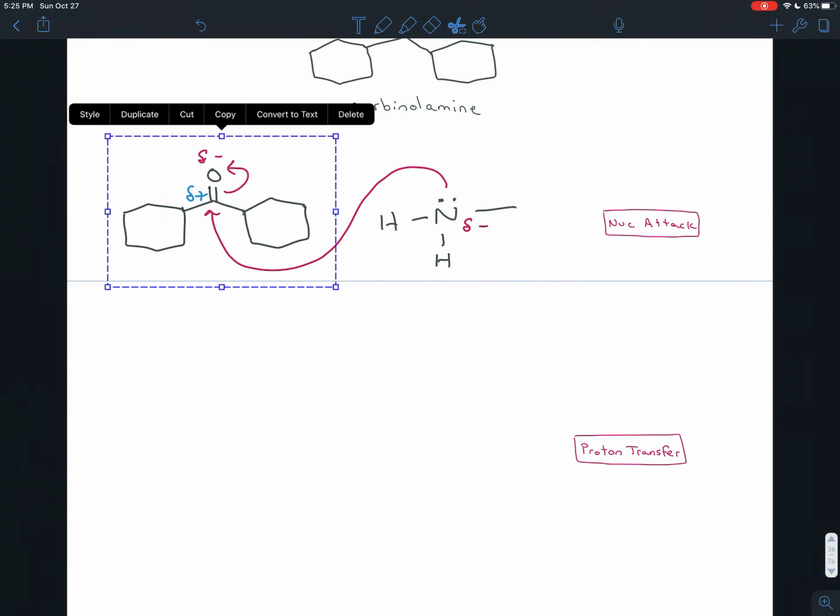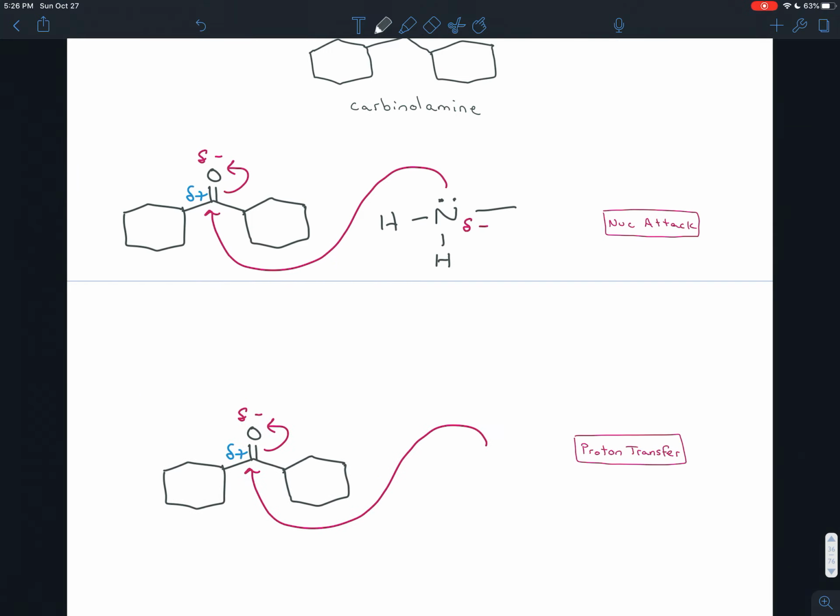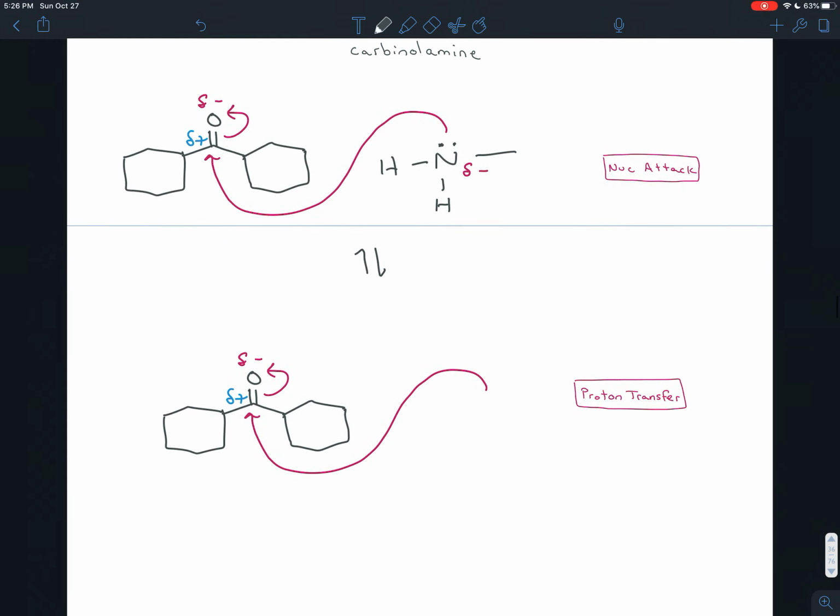So now notice how that molecule changes. In some ways it's going to be very similar, but in some ways it will be very different. So what you want to pay special attention to are the charges. So notice that pi bond won't be there anymore. We're going to have an oxygen here. It's just one bond, and the oxygen will have 3 lone pairs on it.